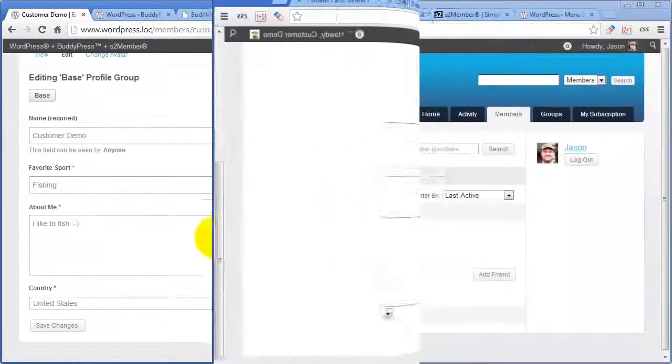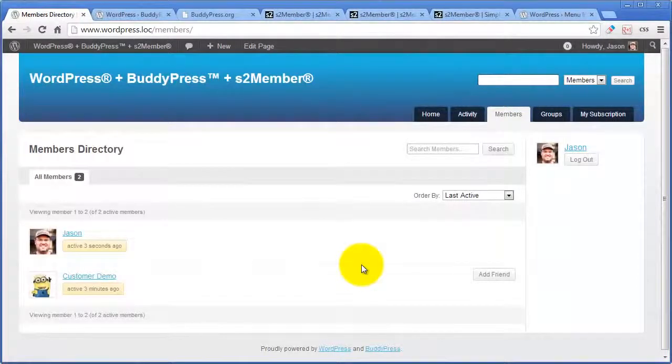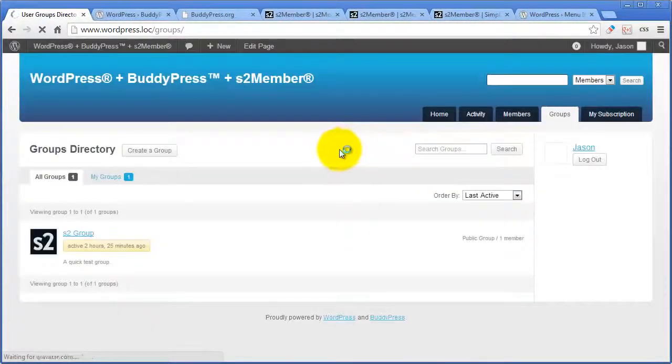Very nice. Now let's look at how to specify that certain areas of your BuddyPress installation will be off limits to non-paying customers. In other words, how to say, okay, this specific functionality is not going to be available unless you are a paying customer. In BuddyPress, you have a little bit different situation because most of the content in BuddyPress is very dynamic. And instead of having just posts and pages, you have different areas of the site that are driven by what I'm going to label in this video as a URI.